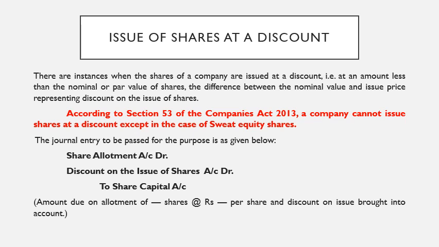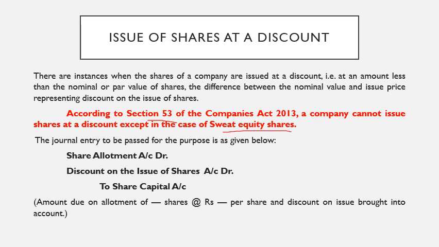In some cases, a company will issue shares at a discount, which means they will be issuing shares at a price which is less than their registered nominal value. Usually this kind of case happens only in the case of sweat equity shares, because as per the Companies Act 2013, Section 53, a company cannot issue shares at discount except in case of sweat equity shares.